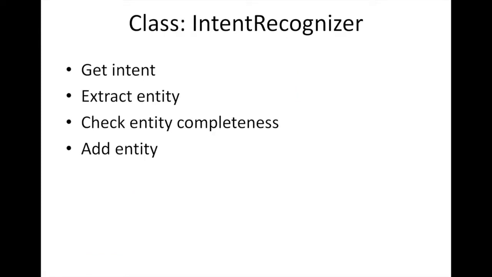So let me talk about these classes in more detail. Intent recognizer has some major features. Get intent, as I mentioned, can translate the user message to an intent. It's actually a classifier. It can also extract entities. An entity is detailed information in a user message. You can think of the entity as a parameter in a function call.